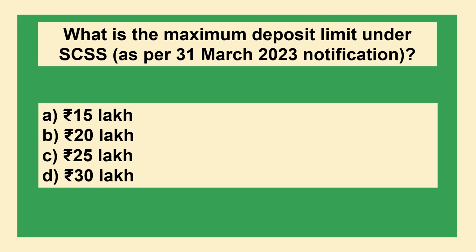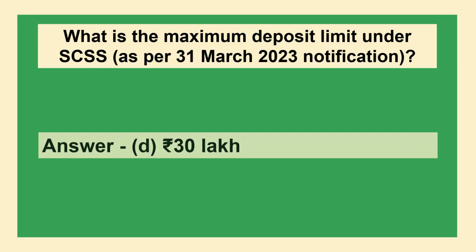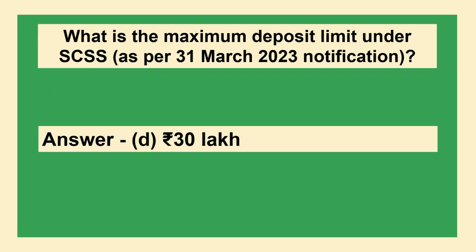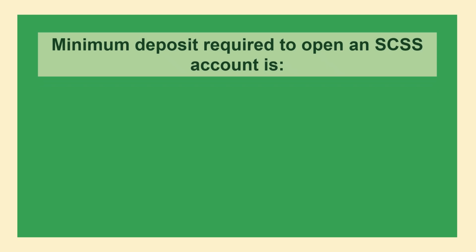What is the maximum deposit limit under SCSS as per 31st March 2023 notification? Option A rupees 15 lakhs, option B rupees 20 lakhs, option C rupees 25 lakhs, option D rupees 30 lakhs. The answer is option D rupees 30 lakhs.